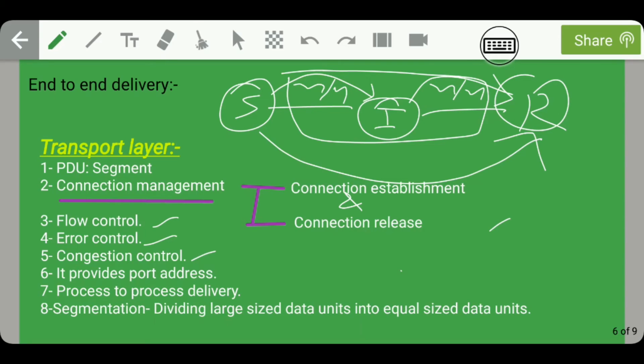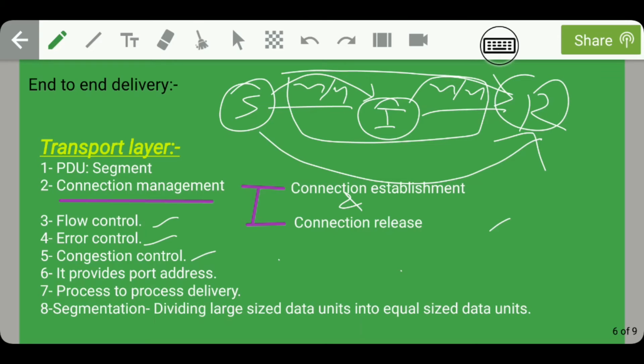Guys, moving on, the transport layer provides port address. As we have studied, the network layer provides logical address or network address, whereas the data link layer provides physical address or MAC address. Similarly, here the transport layer provides port address. So you need to remember only this, that the transport layer provides port address. There is no need to go into deeper concepts about what a port address is. Moreover, the transport layer provides process to process delivery.